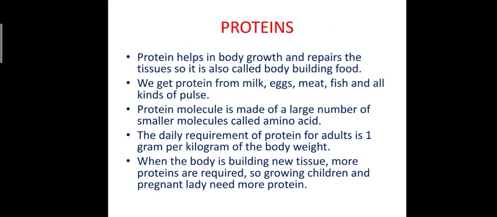Next is the protein. Protein generally is a bodybuilding food. It helps in growth and repair of our body. Whenever we get wounded, we generally use protein because protein is the major bodybuilding food. And protein molecules are made up of tiny monomeric units known as amino acids. And the rich sources of protein are milk, egg, meat and fish.